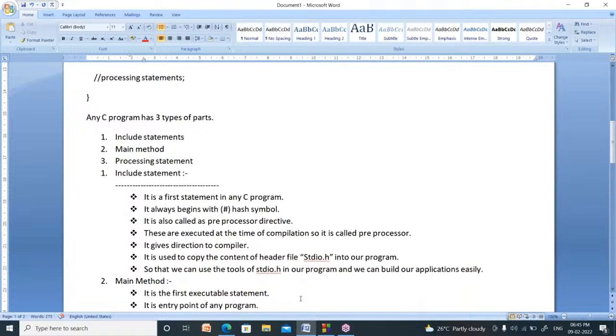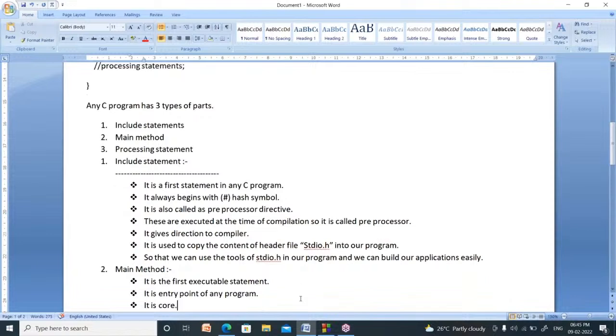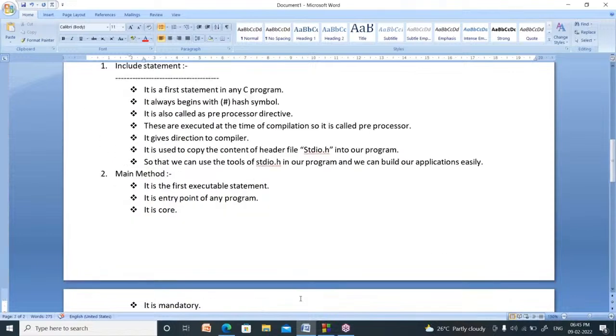Any C program has 3 types of parts: include statements, main method, processing statement. What is the meaning of include statement? It is the first statement in any C program. It always begins with the hash symbol.